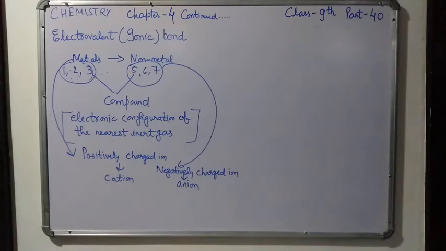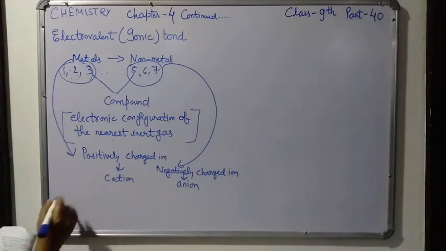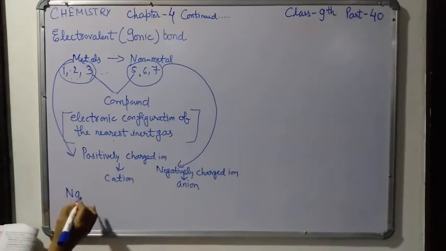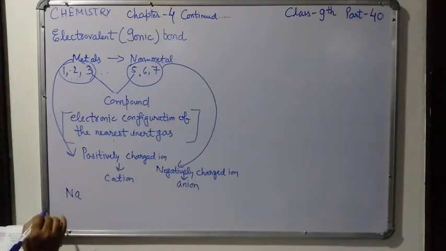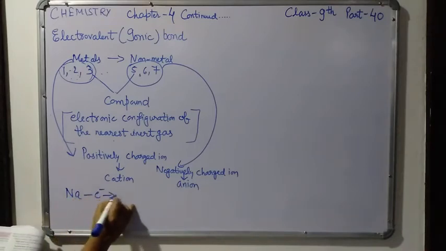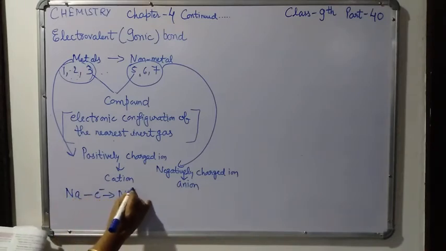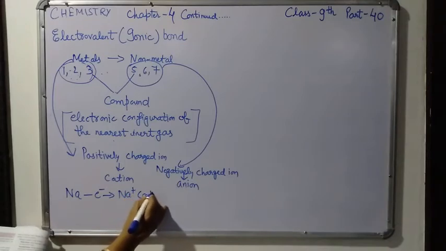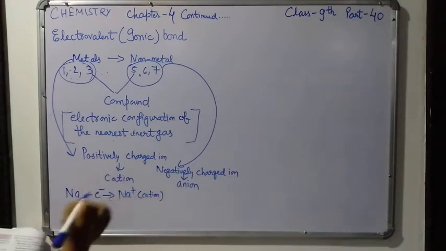Now, a metallic element whose atom readily loses electron to form a positively charged ion, for example sodium. In sodium, one valence electron is there. When sodium loses one electron, it changes into a sodium ion and forms a positive charge.